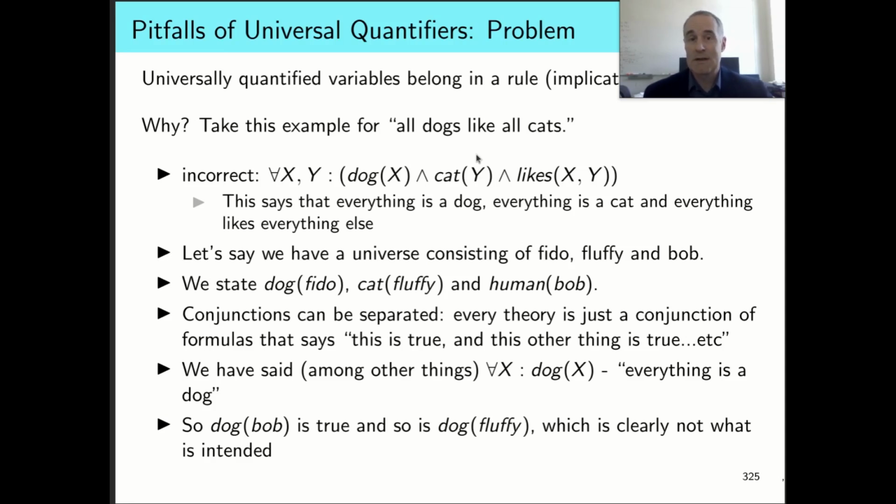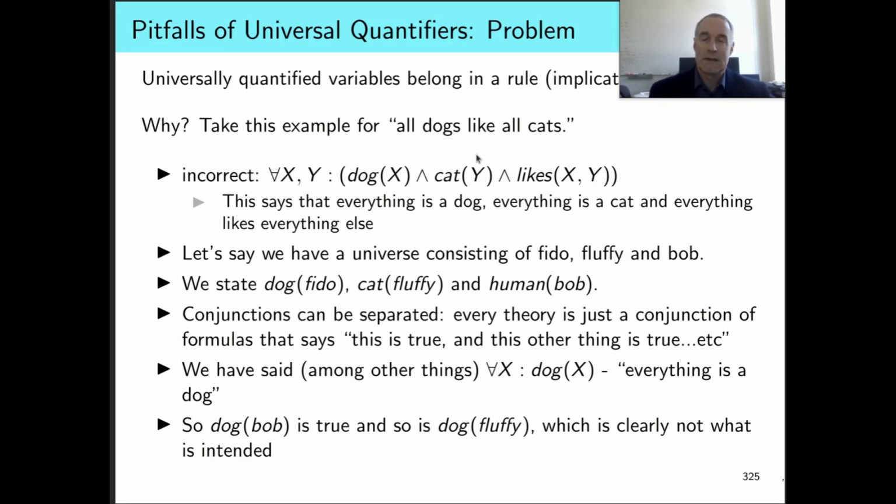Each of these things we're saying individually as well as collectively. If it's in a conjunction, we're saying this is true, and this other thing is true, and this third thing is true. So we're saying it's true that x is a dog for all x. It's true that y is a cat for all y, etc.